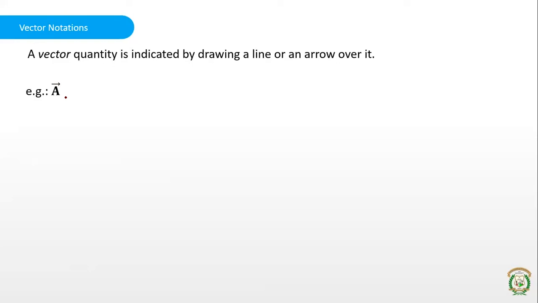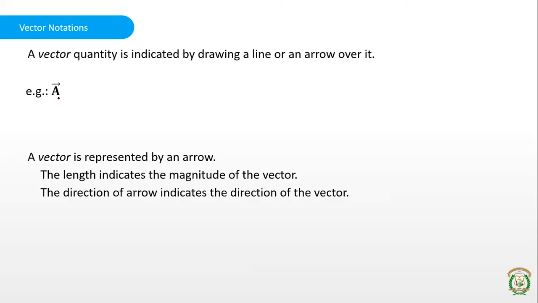So in the prescribed textbook, they have not used the arrow marks, but still they have written it in bold. You should understand that it is a vector. But I'll be using the arrow marks just to avoid any confusion. So a vector, how to represent the vector? To represent the vector, we use an arrow of a particular length. The length will indicate the magnitude of the vector, and the direction of the arrow indicates the direction of the vector. So these are the two things which our vector has: the magnitude and the direction.